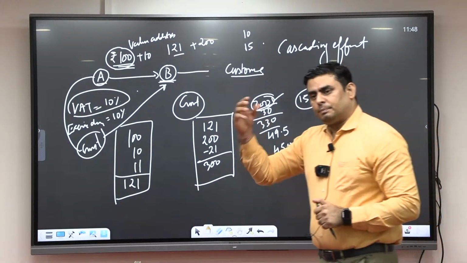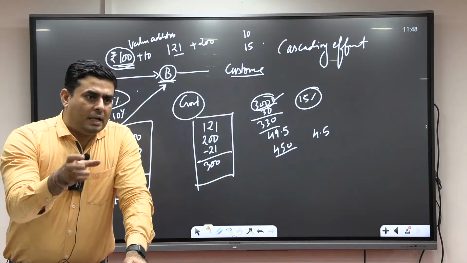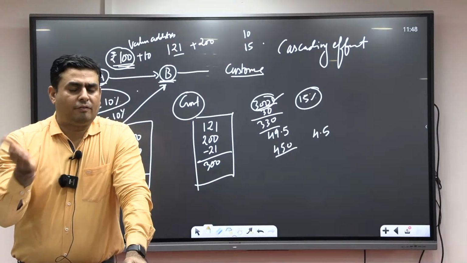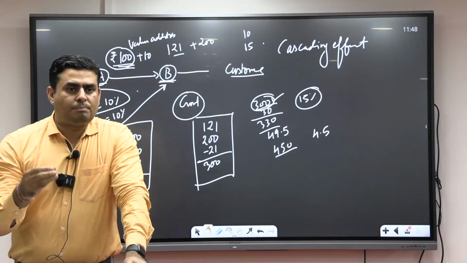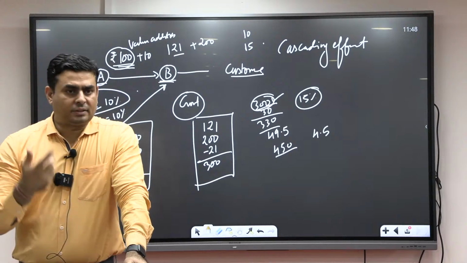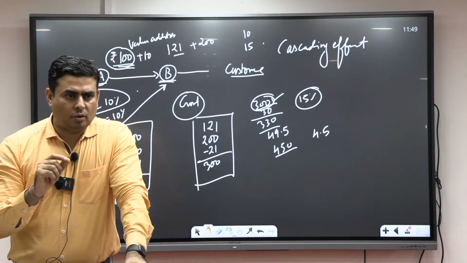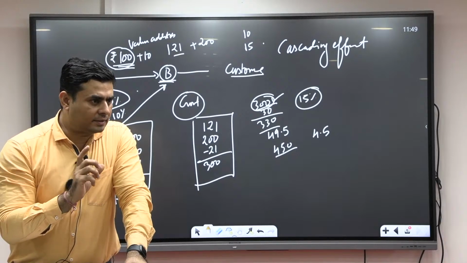They can spend that money on other goods. So if we are able to remove the effect of cascading, then the public's consumption power is going to increase. And this is why it is very important to remove the cascading effect of tax.